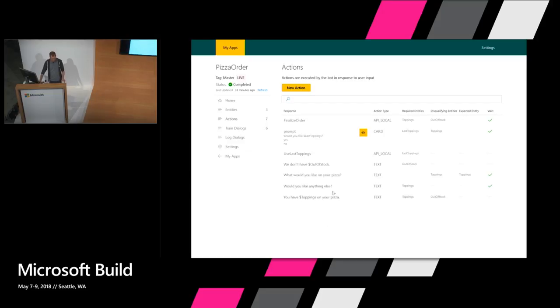Here are the set of actions here. So some of them are pretty simple. What would you like on your pizza? Other ones include references to entities. So for example, you have $ toppings on your pizza.